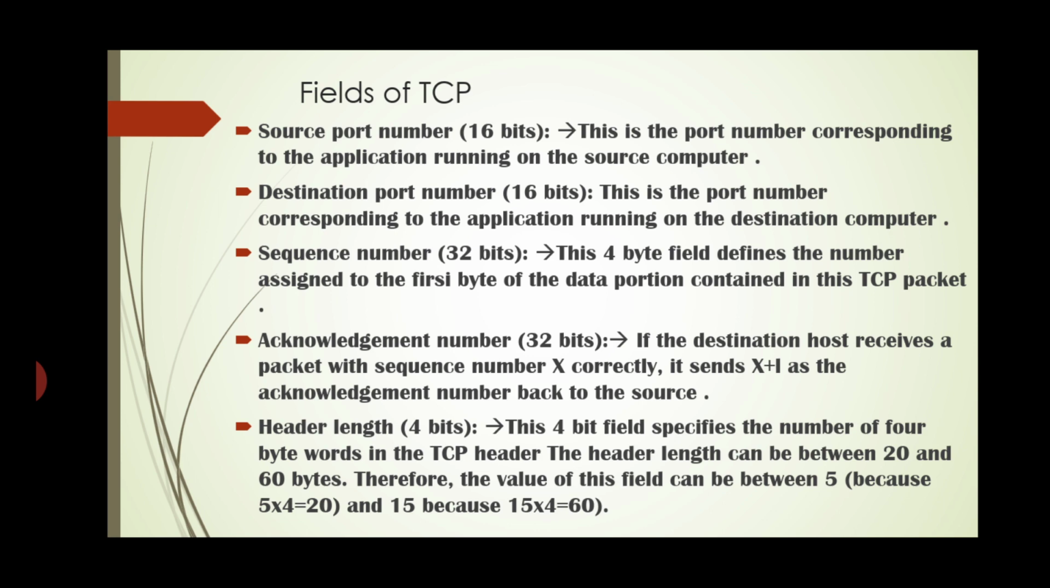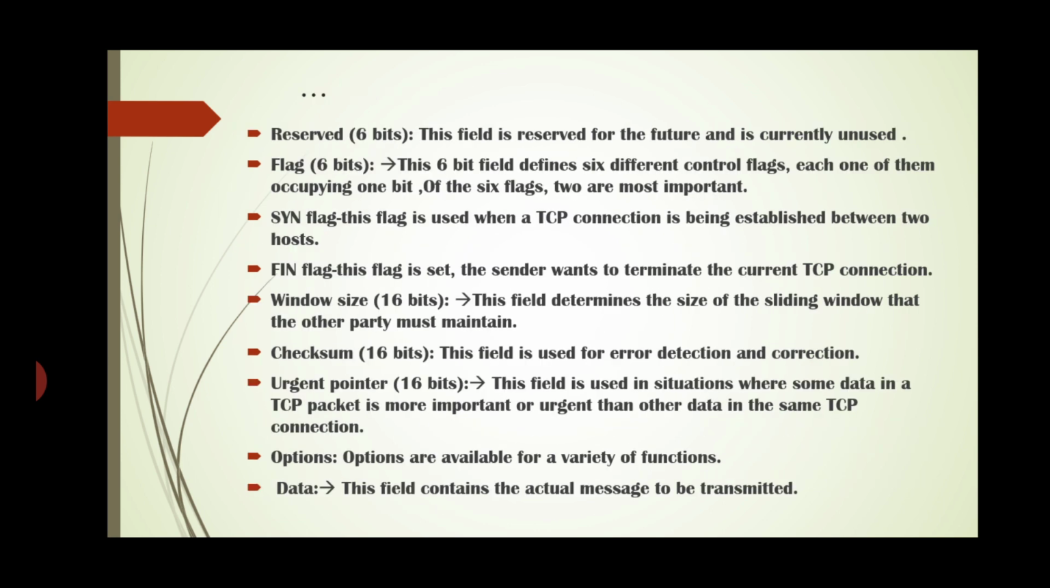Header length. It is a 4-bit field. This 4-bit field specifies the number of 4-byte words in the TCP header. The header length can be between 20 and 60 bytes. Therefore, the value of this field can be between 5 and 15. That is, 5 means 5 into 4, that is 20, and 15 means 15 into 4, that is a total of 60. We are getting the total bytes. Reserved bits. These bits are reserved for the future and currently unused.